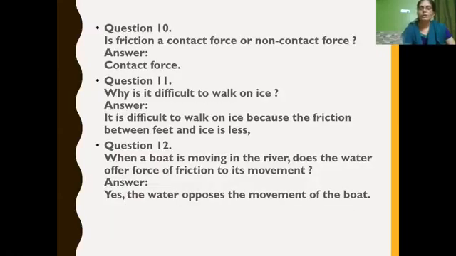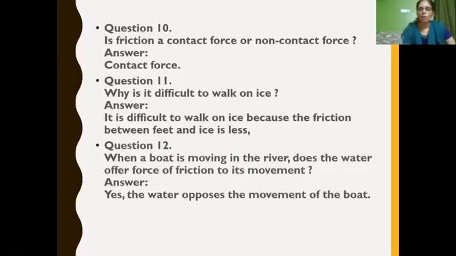Is friction a contact or non-contact force? Friction always acts when two objects come in contact with each other, isn't it? So obviously friction is a type of contact force. Is friction a contact or non-contact force? Friction is a contact force.